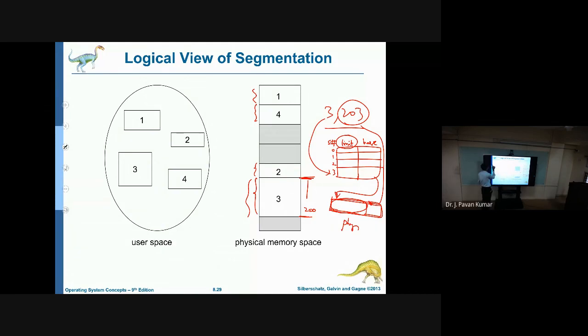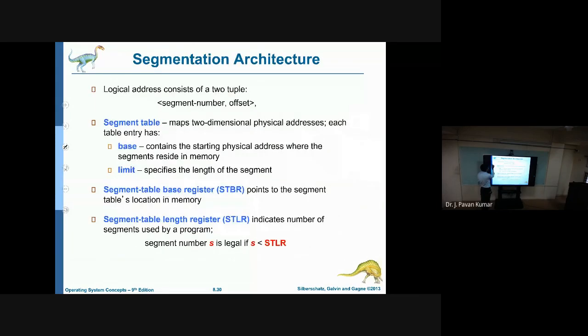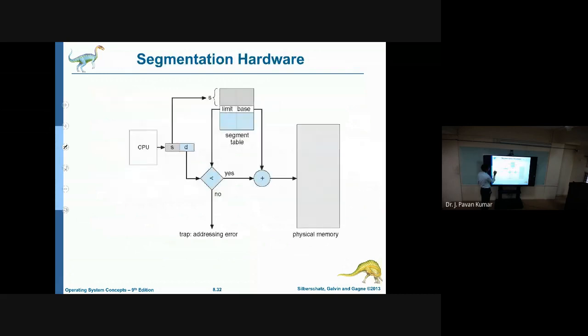Now let us see how address translation is done in segmentation. Here you see the CPU will generate a logical address. Here we have the segment number, then the offset. Whatever we have seen earlier, here we are discussing with respect to address translation.